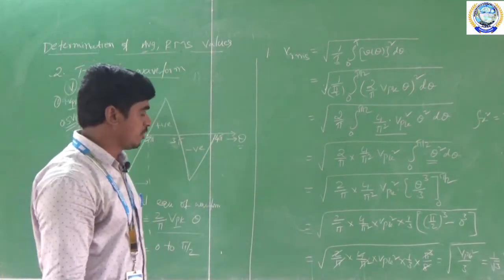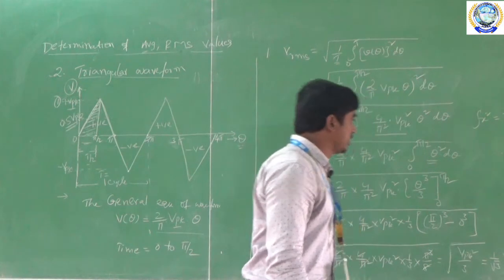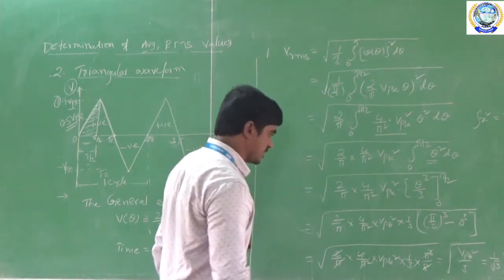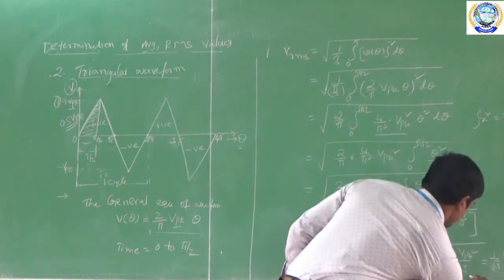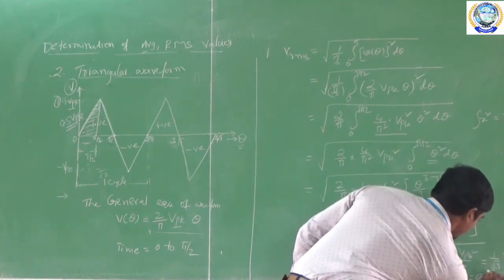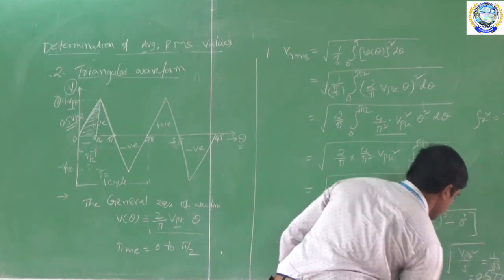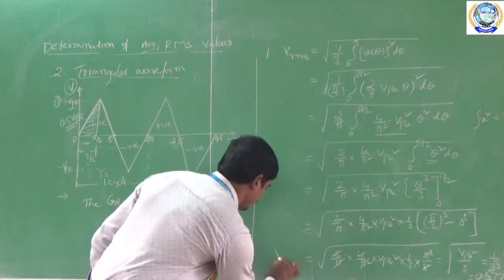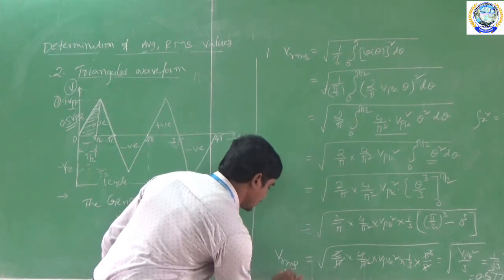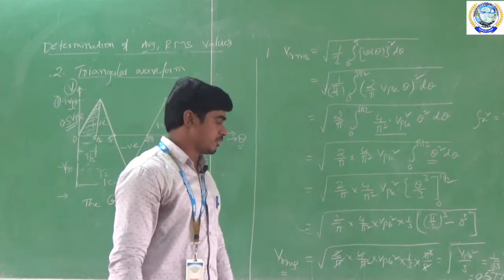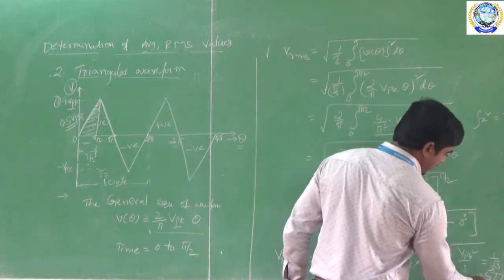And what is the simple value for 1 by root 3? 1 by root 3 is equal to, generally if you see, 0.577. So 0.577 into Vpk is the RMS value for the triangular waveform. RMS value is 0.577 times Vpk.